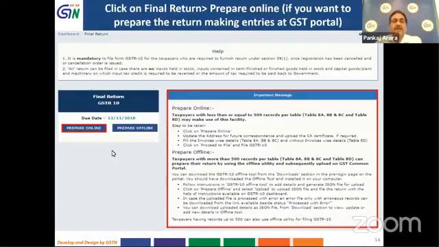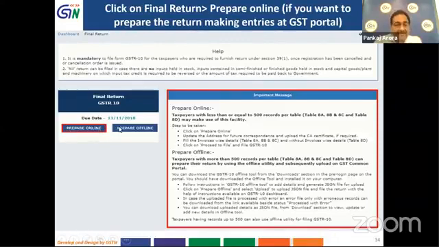So here you access after logging in to the GST portal, and if there is a certain message field, you are requested, while you're filing, to go through these messages. These messages are very important. So there is a tab for final return GSTR 10, and on the basis of the date of order of cancellation, your due date will be mentioned when you approach this tab and click on this tab. And there are two options: prepare online and prepare offline.